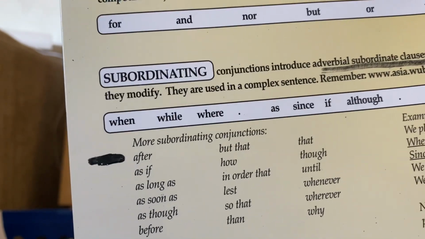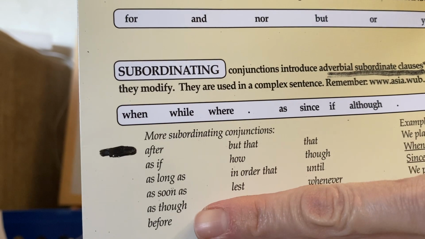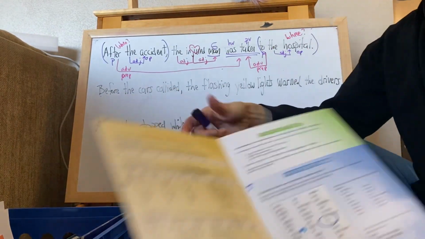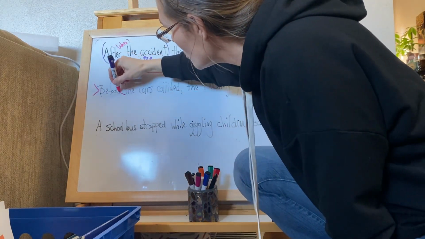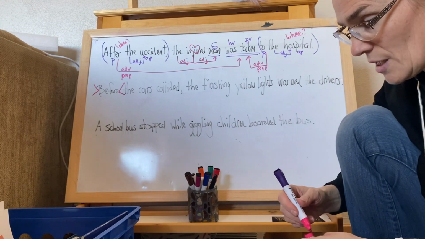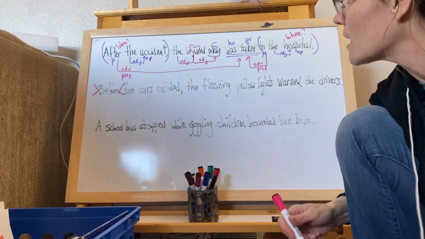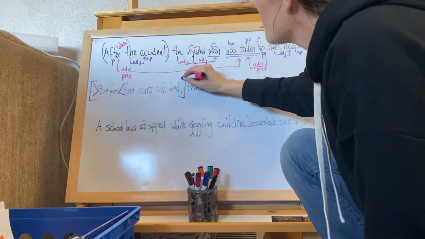But look at this first column here: after, as if, as long as, as soon as, as though, before. So this part of speech is acting as a subordinating conjunction. We don't have a prepositional phrase. We have a clause. So we're going to put our whole clause in brackets.